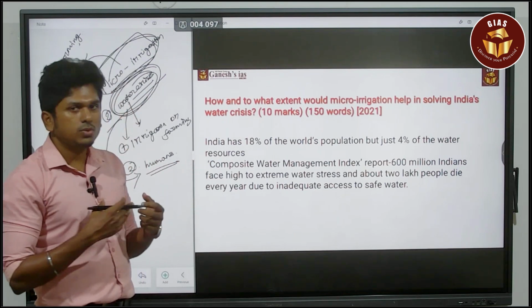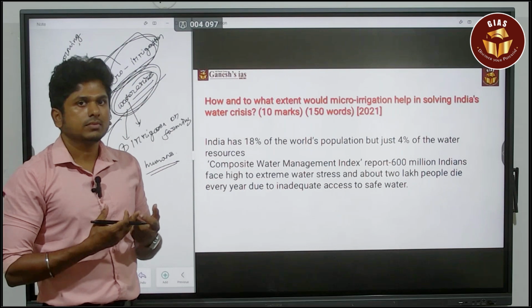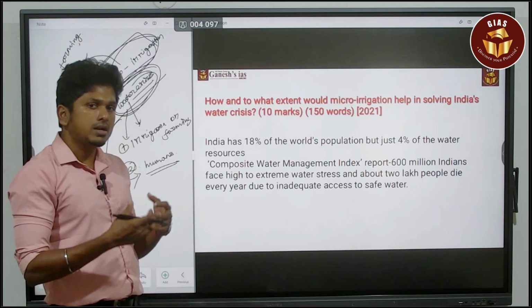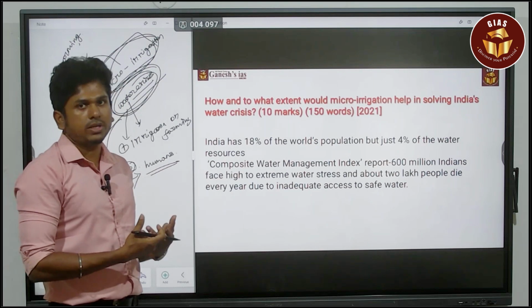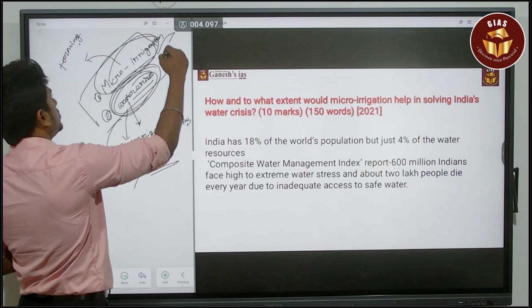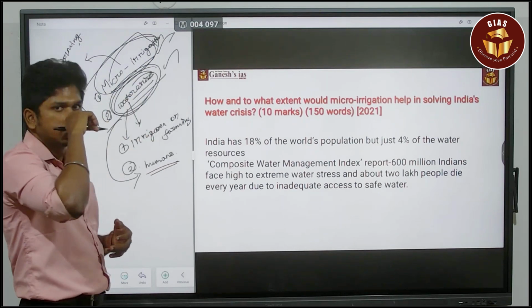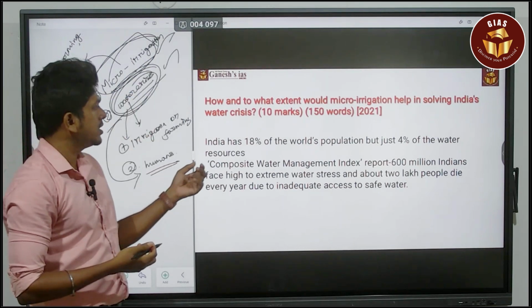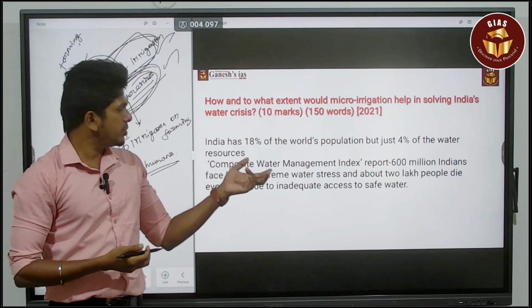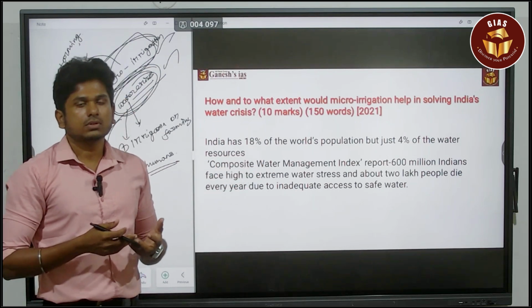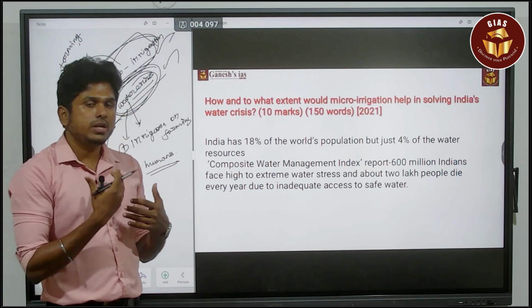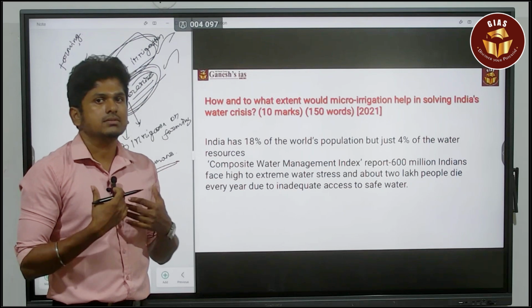So it is better to go with any definitions. You can give certain data from the Composite Water Management Index, or simply say what micro irrigation is. So here you can give two intros related to either micro irrigation or the water crisis. Or else you can give another data: India has 16% of the world population, but just 4% of the water resources. In that also you can give the intro, which means you are indirectly saying about the water crisis.